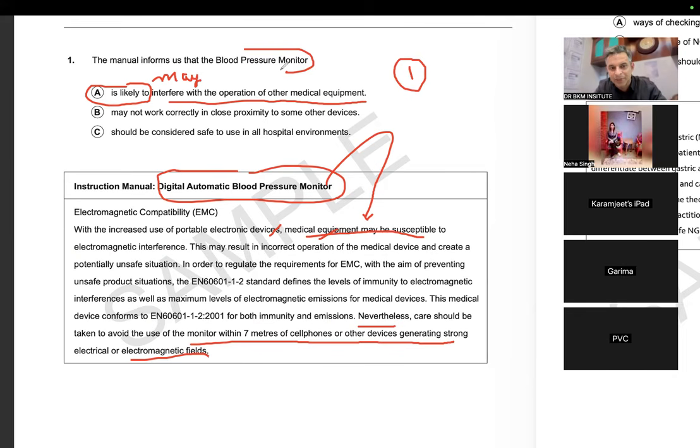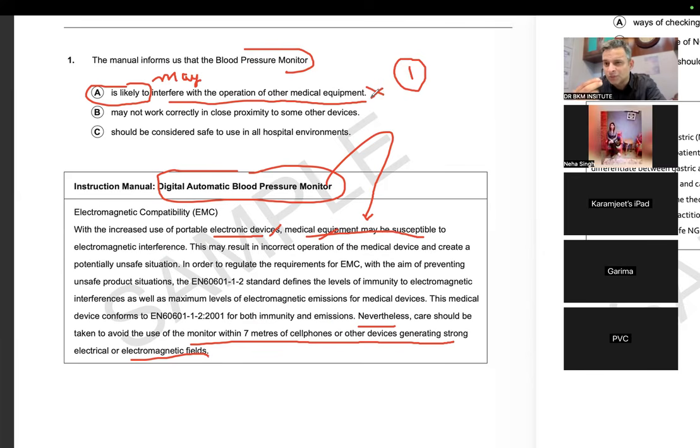This line is saying blood pressure monitor will interfere with others. No, no, no. The topic is that with the use of portable electronic devices like mobile phones, blood pressure monitor can get interfered. So the problem can happen with the blood pressure monitor. But does blood pressure monitor disturb other medical equipment? No. So first, you have to read it carefully.